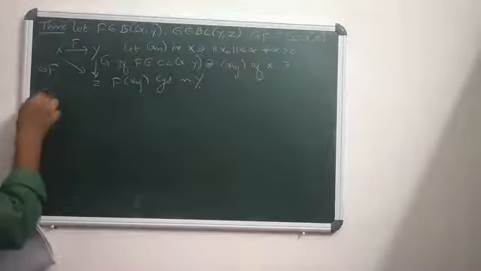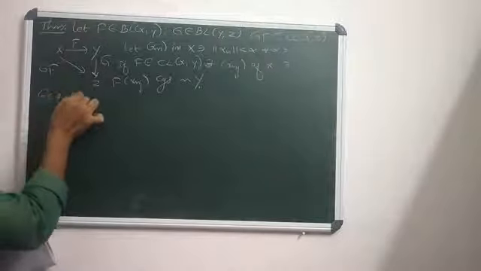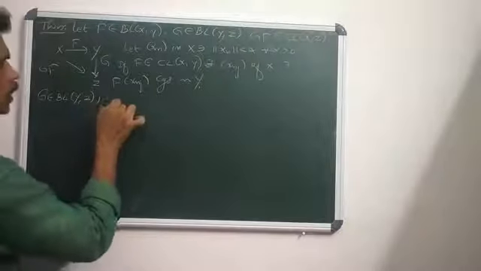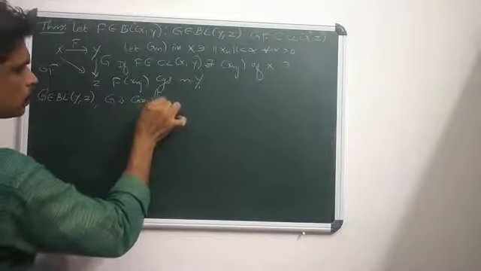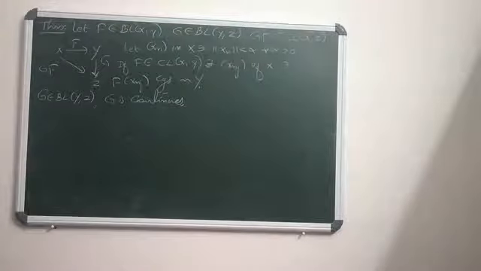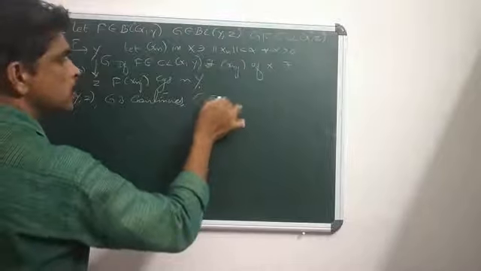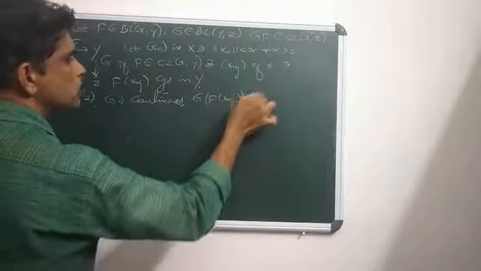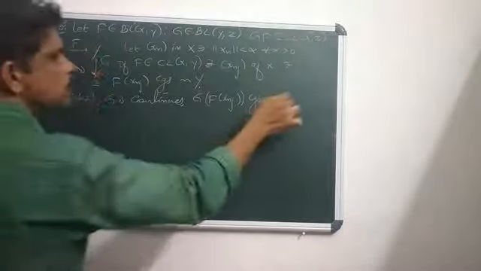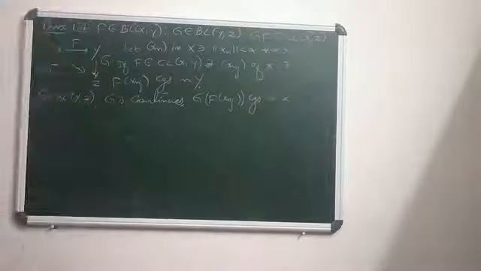Now what is g? g is in BL(Y,Z), which means g is a bounded linear map. Since g is bounded, surely it is continuous. Then by the continuity of g, since f of xnj converges in Y, g of f of xnj also converges. In where? g is from Y to Z, so it converges in Z.